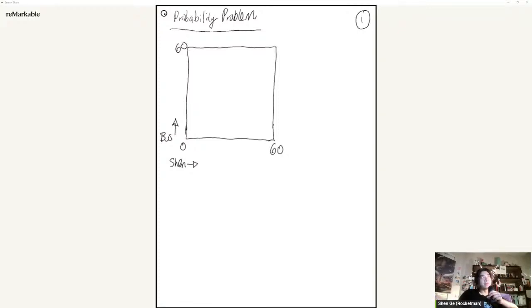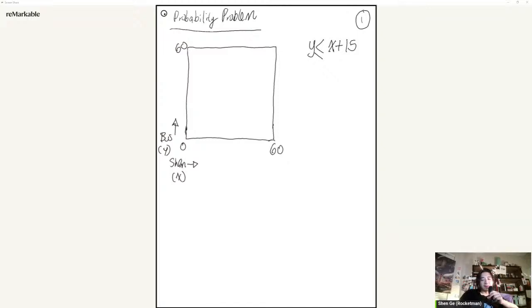One way you can think about this is that if we denote Shen as the x-axis and bus as the y-axis, then we actually know that y has to be less than or equal to x plus 15. Okay, so what does that mean?